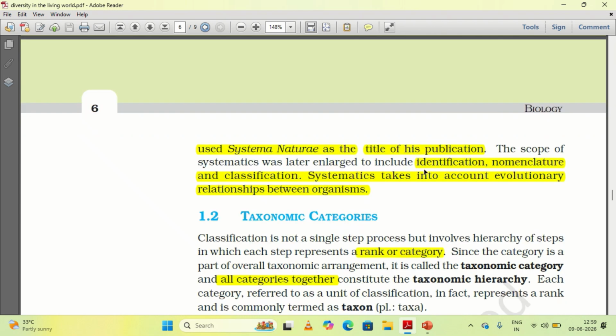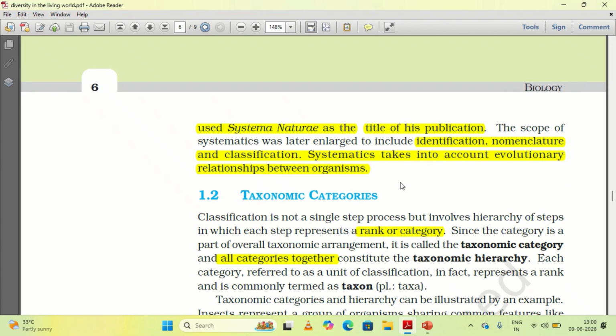Systematics includes identification, nomenclature and classification. These three components form taxonomy. So taxonomy plus evolutionary relationship forms systematics. Systematics takes into account the evolutionary relationship, how the organisms are evolutionarily related to each other.